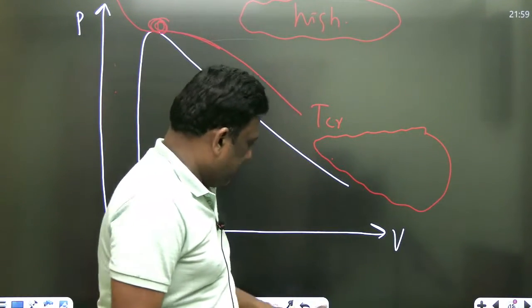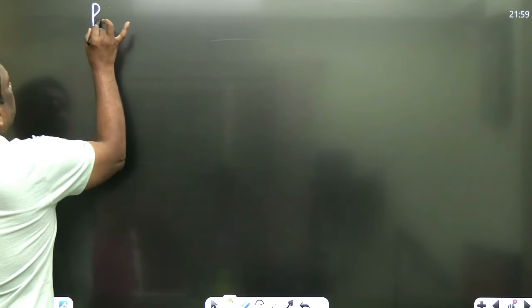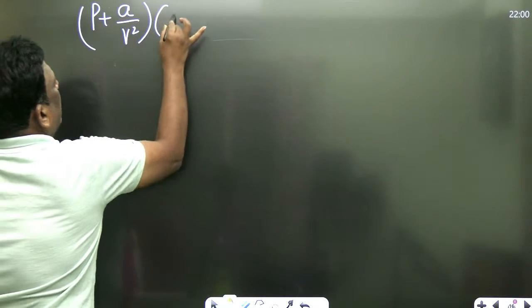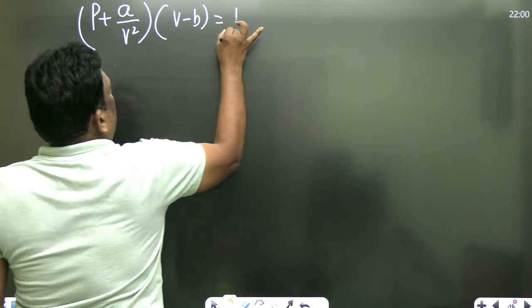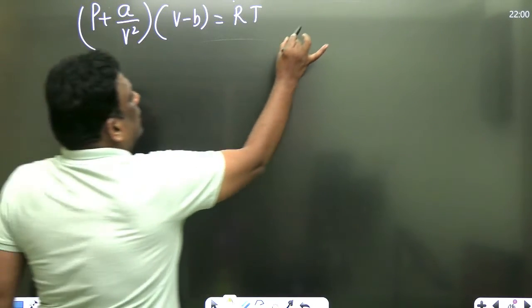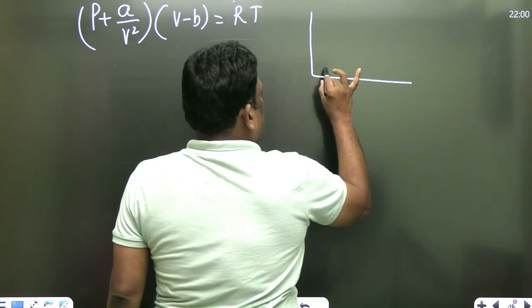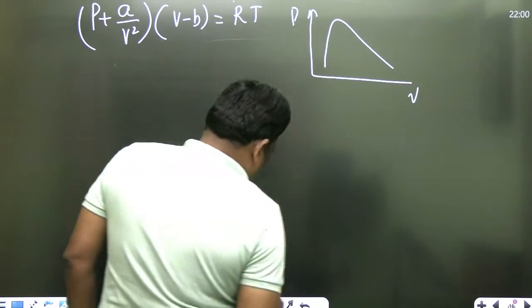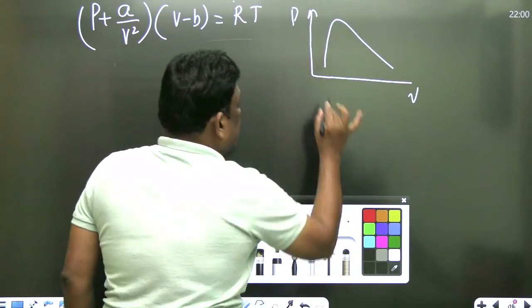for Vander Waals gas. Please listen carefully. You know Vander Waals equation is (P plus a by V square) into (V minus b) is equal to RT. Molar की बात कर रहे हैं, RT. Okay, no problem at all. Per mole. Okay. So I want to find out everything at critical. इधर देखना. This is my PV diagram. So actually if you see the critical isotherm, it is like this. इधर देखना.